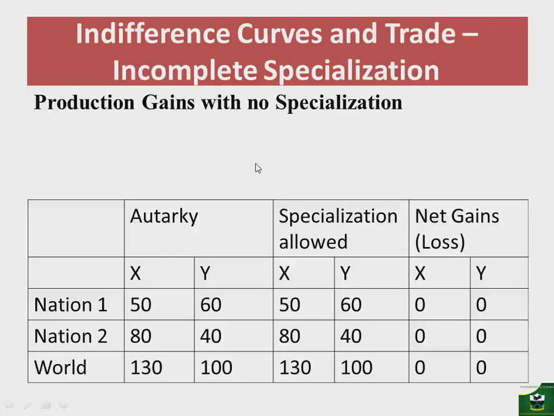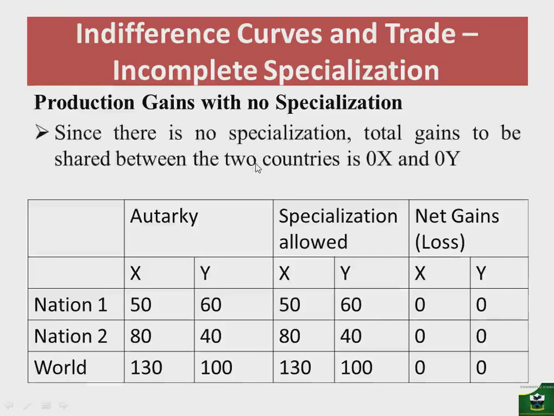That is where the nation has decided to continue producing the autarky units, but is willing to trade with another nation. So with that, we see that since there is no specialization, it means that the total gains to be shared between the two nations will be 0. Now, how do we get this 0? Let's look at the following.